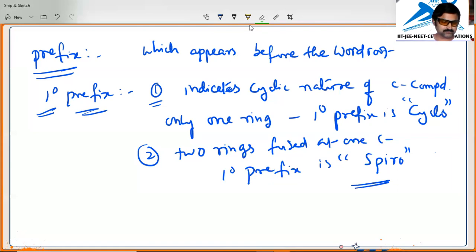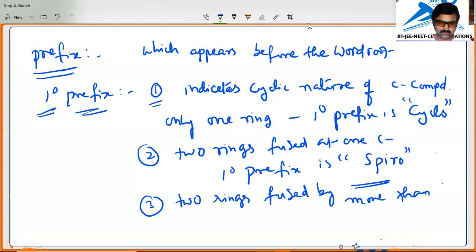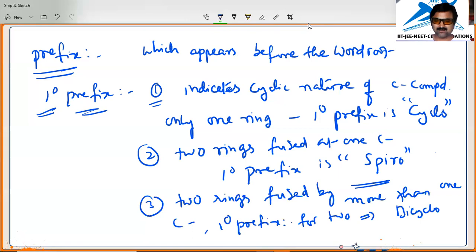Coming to the next case, if the two rings are fused by more than one carbon, the primary prefix for two rings is bicyclo. For three rings, we call it tricyclo.